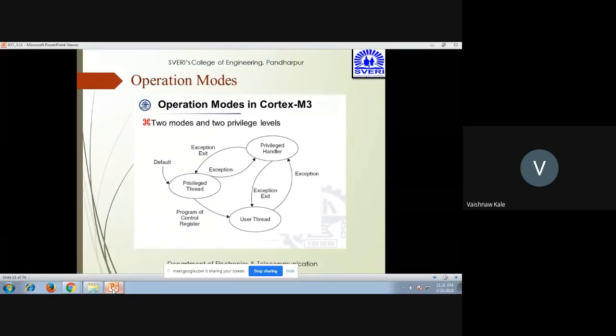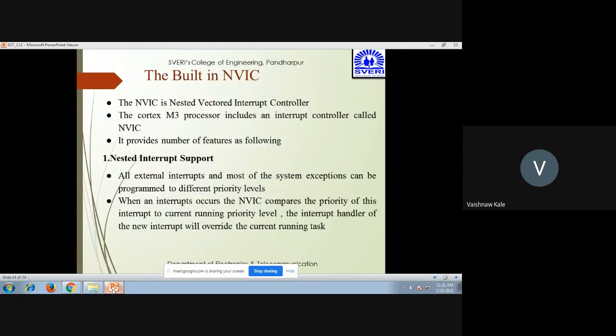Similarly, the user thread has an exception which goes to the privileged handler, and from the privileged handler there is an exception exit. Similarly, a privileged thread can go to the user thread by programming the control register, and by default it will be a privileged thread. In this way, the operation mode is carried out using two modes and two privilege levels.